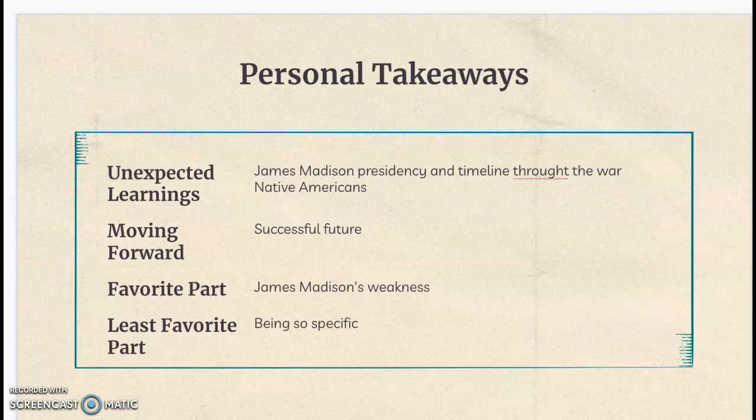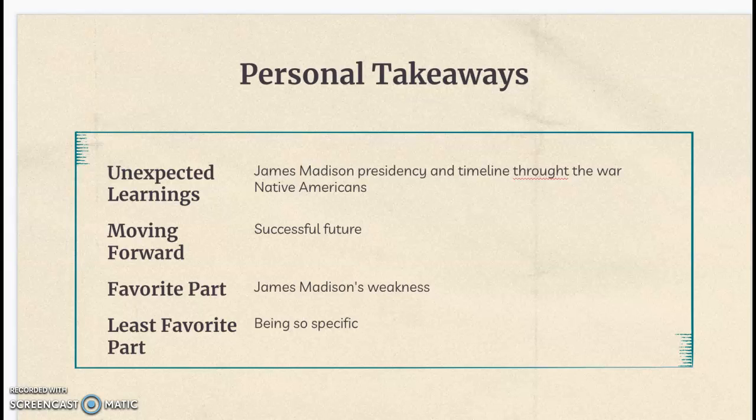My favorite part, which is kind of weird, was James Madison's weakness. This was my favorite part to write about and to learn more about, because I learned a lot about Napoleon and how he had a great impact on how the public and Congress viewed James Madison, as well as the whole War of 1812. I thought this was super interesting, going back to why he was seen as such a not powerful man, a timid man. I loved writing about and looking at my different sources on James Madison's weaknesses and how Napoleon impacted that with the politics, the public, and Congress, and how that was so influential in James being viewed as a weak man.